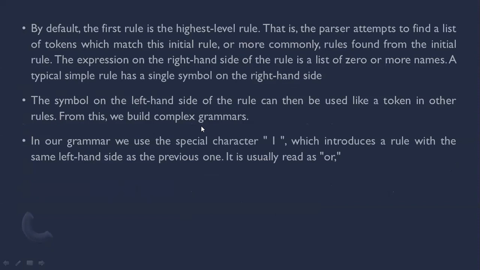Next is, by default, the first rule is the highest level rule. That is, the parser attempts to find a list of tokens which match this initial rule, or more commonly, rules found from the initial rule. The expression on the RHS, right hand side of the rule, is a list of 0 or more names. Typically, a simple rule has a single symbol on the RHS, but more than one symbol can also be given on the RHS by using the OR symbol.